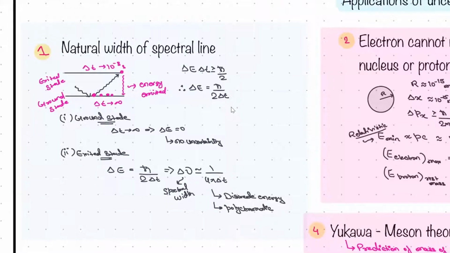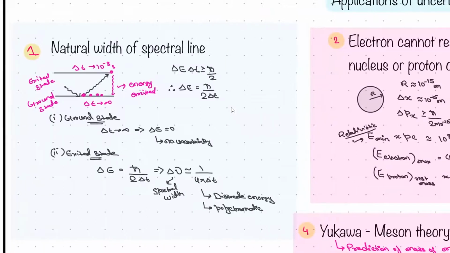So the spectral line, when an electron goes to the excited state and comes down, what will be the width of the spectral line that it will give, right? The polychromatic waves it will give. So what will be the width or the range of that, right? So we can put it here. So we know that at the ground state it remains for a larger amount of time, let's say infinite, and in the excited state it will live for 10 power minus 8 seconds.